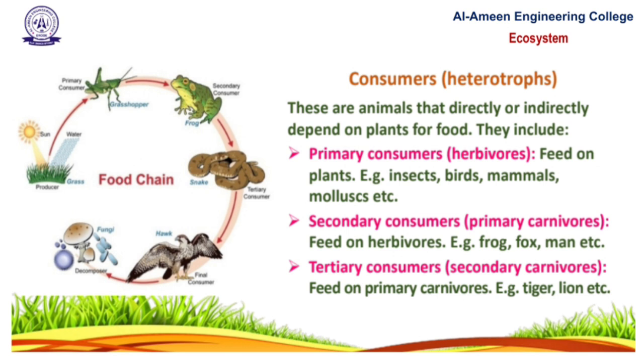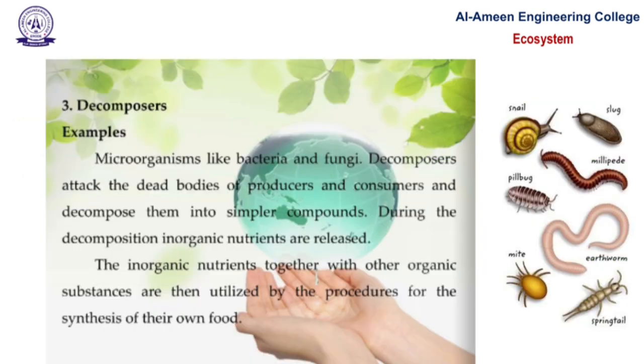And next, decomposers. Decomposers include bacteria and fungi. They break down dead plants and animals into simpler substances and return nutrients to the soil. Without decomposers, waste would accumulate and the nutrient cycle would stop.